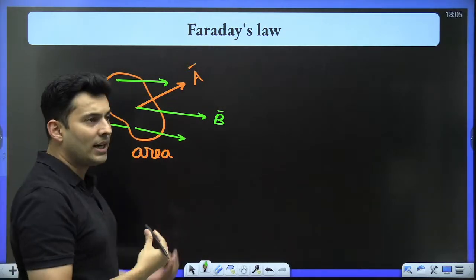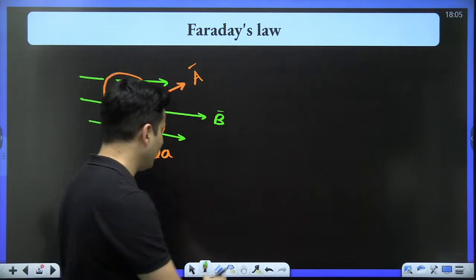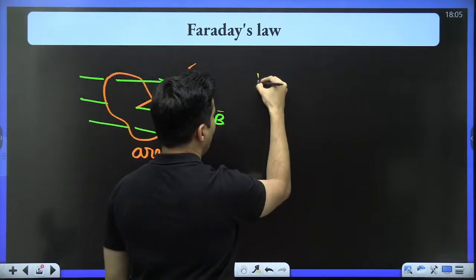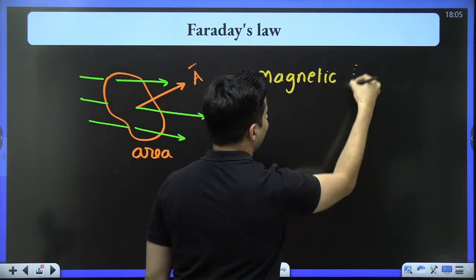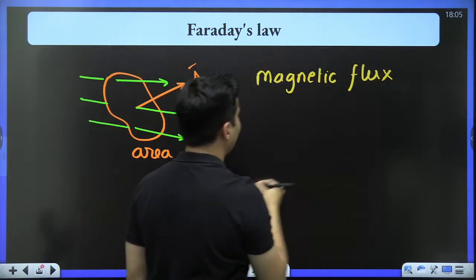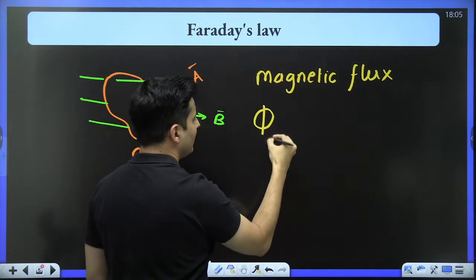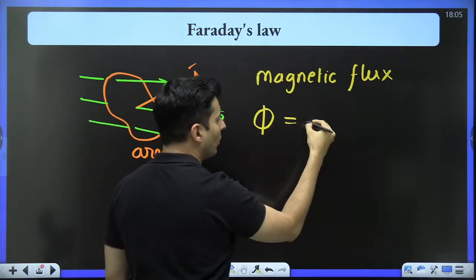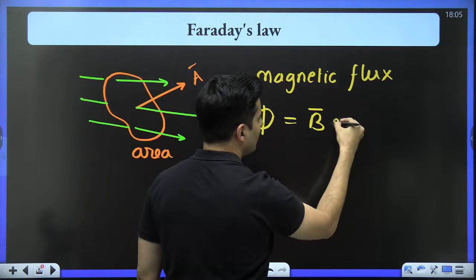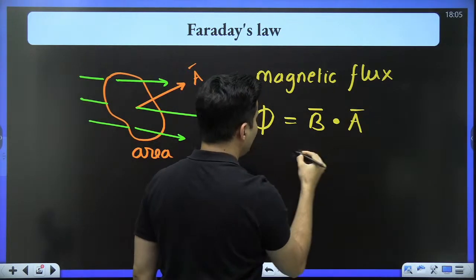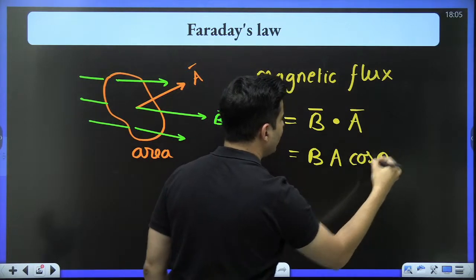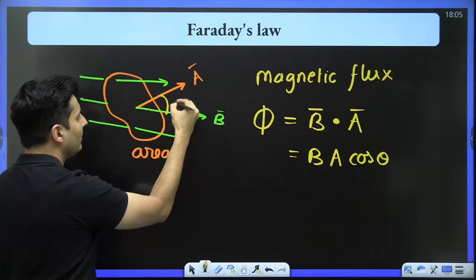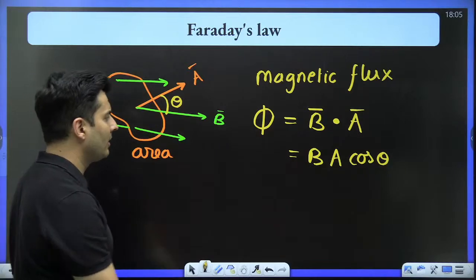So there is something called the magnetic flux associated with it. That magnetic flux phi is equal to the magnetic field dot product with the area vector, or you can just put it as BA cos theta, where theta is the angle between the area vector and the magnetic field.